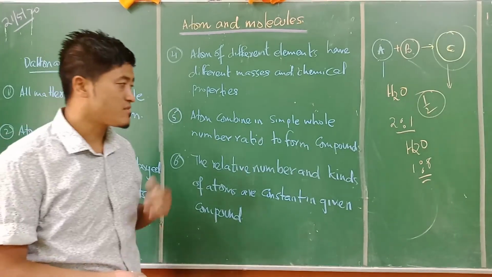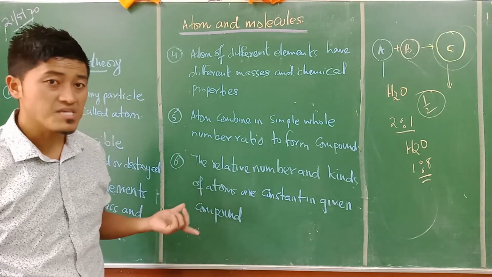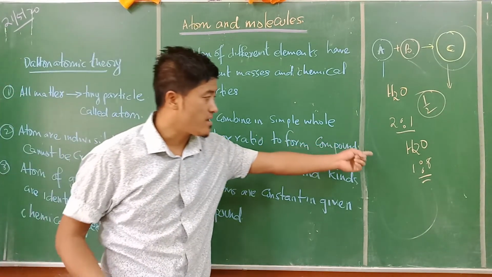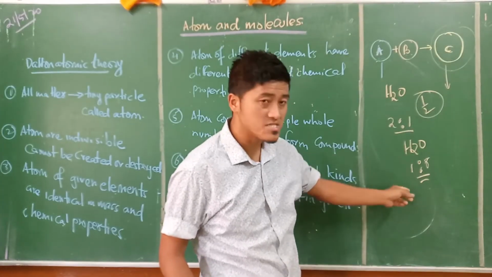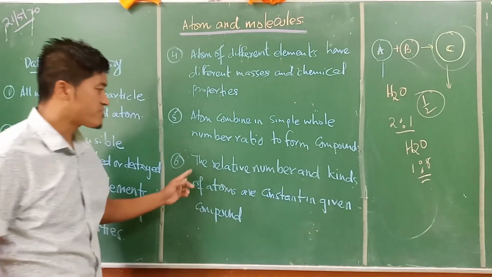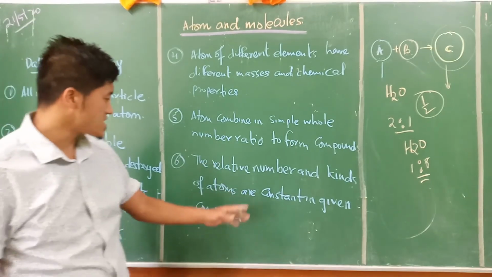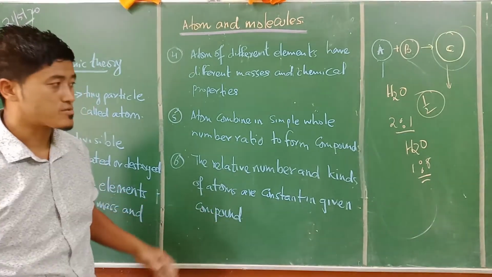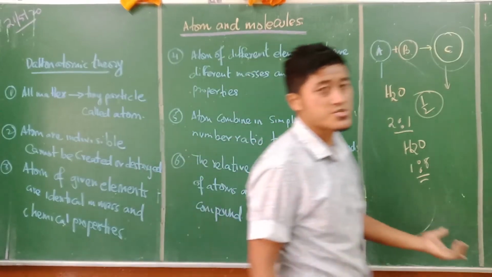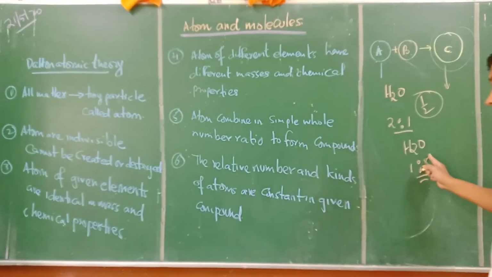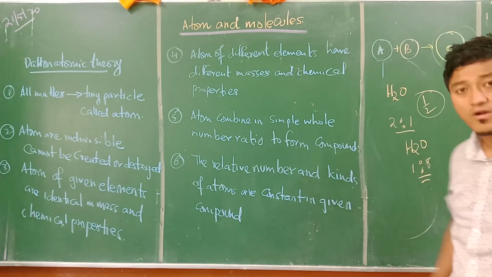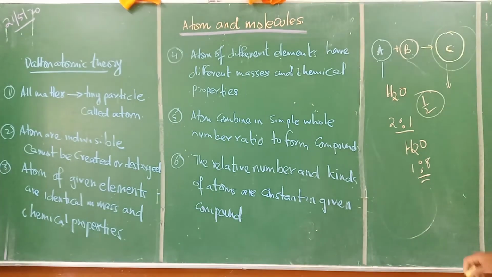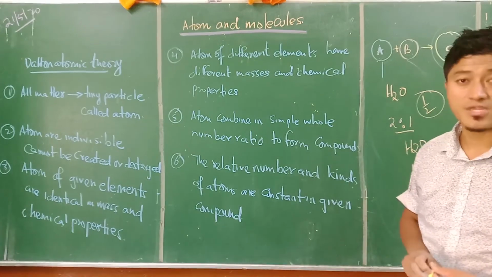The chemical formula is H2O, that is in the mass ratio of 1:8 here. So the relative number and the kind of atoms are constant in a given compound. Let's say water is a compound, H2O. This H2O has a relative number and the kind of atoms present is always in the ratio of 1:8. Is that clear? So this is just about the Dalton atomic theory.